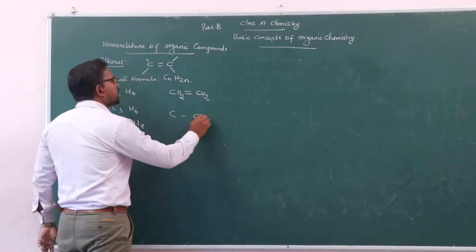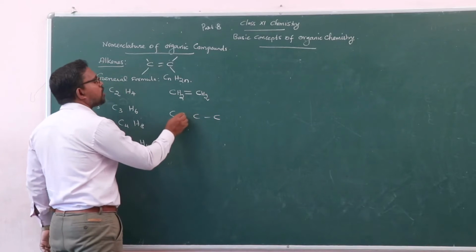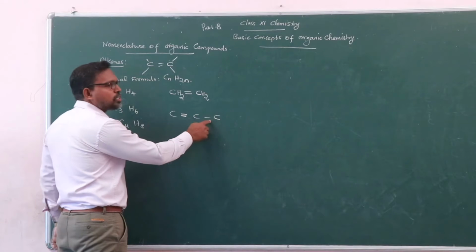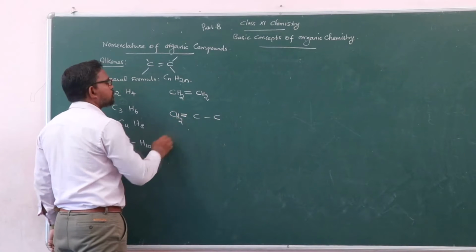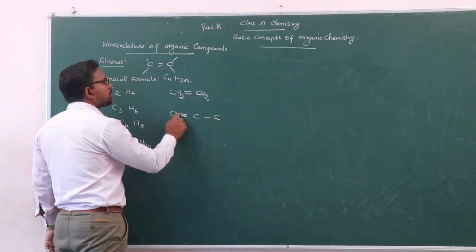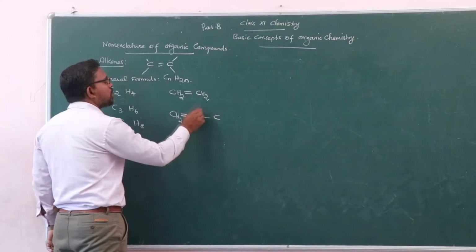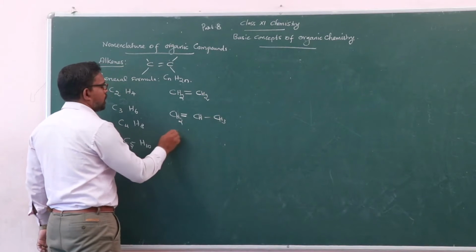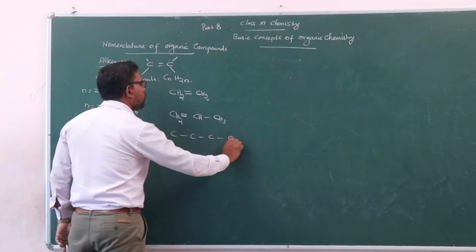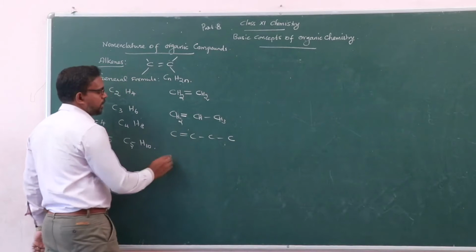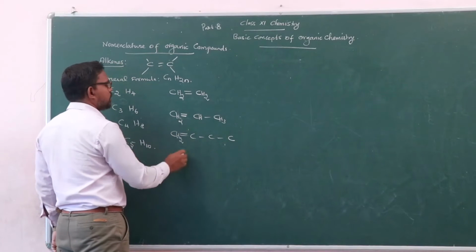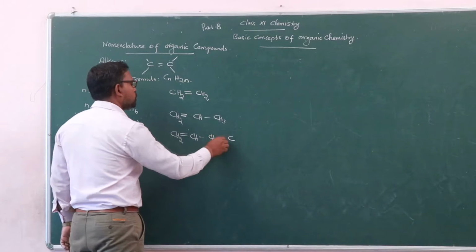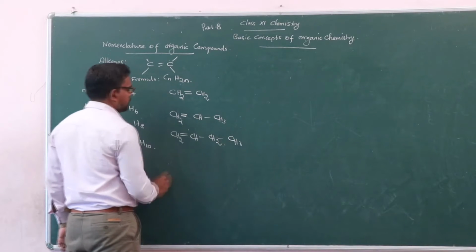For carbon number 3, you can place the double bond at either this carbon or this carbon: CH2, CH, CH3. For carbon number 4, first you put the double bond here, therefore CH2, CH, CH2, CH3.